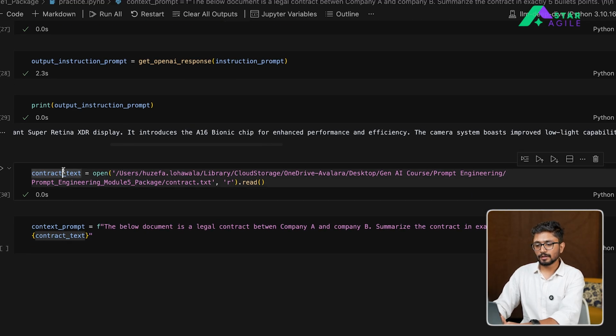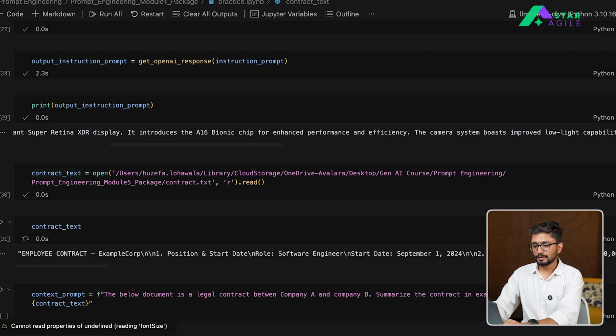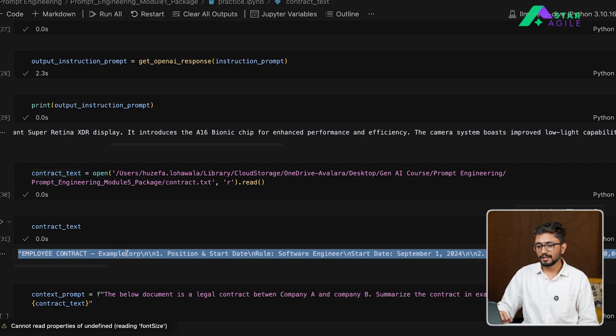So once this particular contract has been created, let me show you what this contract looks like. Right, so this is an employee contract between two parties, right? So there are two parties which are involved in this particular contract. One is the company itself, and the second is the employee who is working for that company.